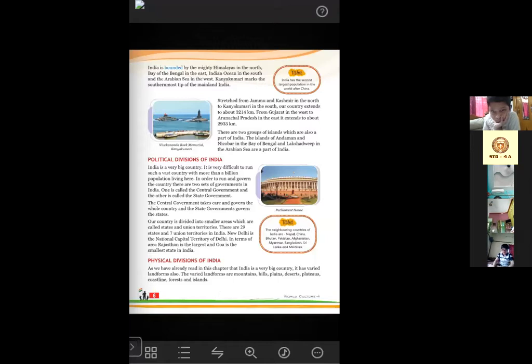So what will be the number? 28 states and 8 union territories. Just mark the change. Okay, just the number. In case of the number of states, it will be 28, and in case of the number of union territories, it will be 8. Okay.